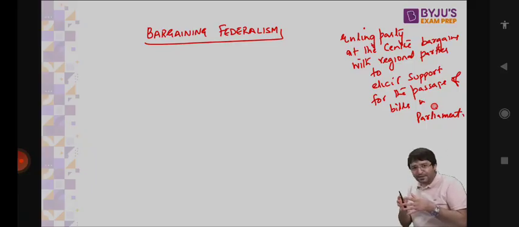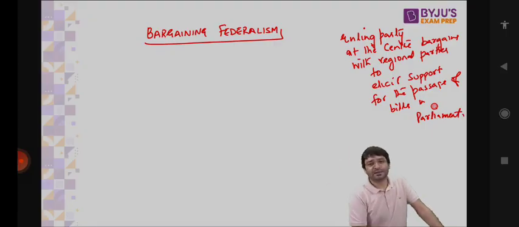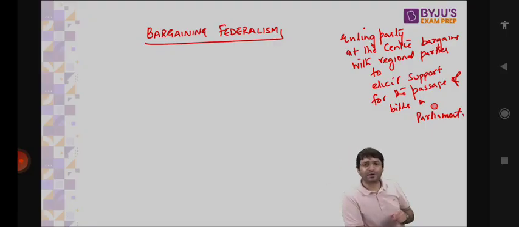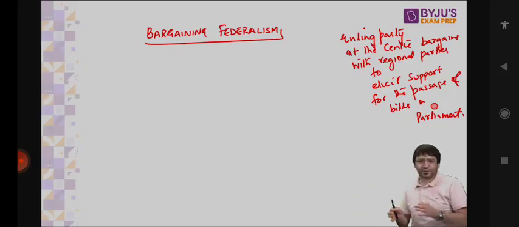We have important bills to pass. We have a budget to pass. We have some important matters to pass in the parliament. We need your support. And the regional political parties will start bargaining. We will support you, but we need an All India Institute of Medical Science in our state. We will support you, but we need an IIM and an IIT in the state. We will support you, but we need assistance for our farmers. We will support you, but we need assistance in these social sector schemes. Any provision, any condition, when the center and the states bargain with each other, it strengthens federalism.